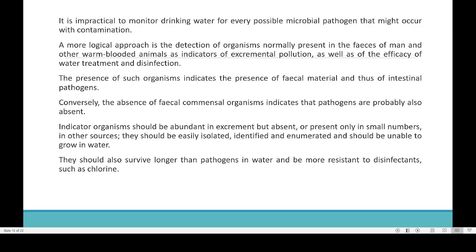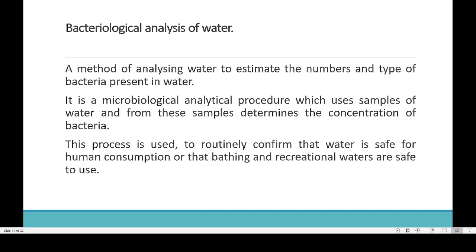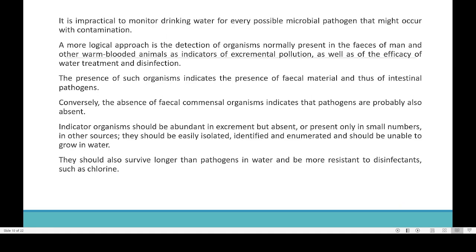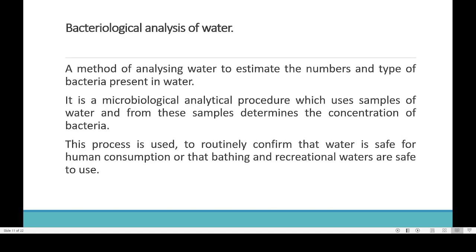And for that, most of the time we will be taking what is called fecal organisms. We just check for the presence of fecal bacteria. One advantage of checking for fecal bacteria is that it is comparatively easier than checking for the presence of other kinds of bacteria. I will show you why. So it's a very easy method. We don't need a lot of materials to check for the presence of fecal bacteria. Only a few chemicals are needed.